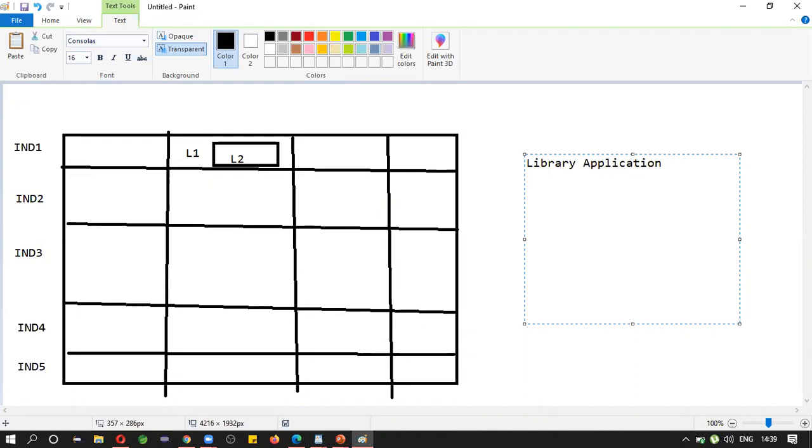We can assume book related functionality, faculty related functionality, student related functionality, admin related functionality. You can consider these as different sections, or different things which happen inside a library application.